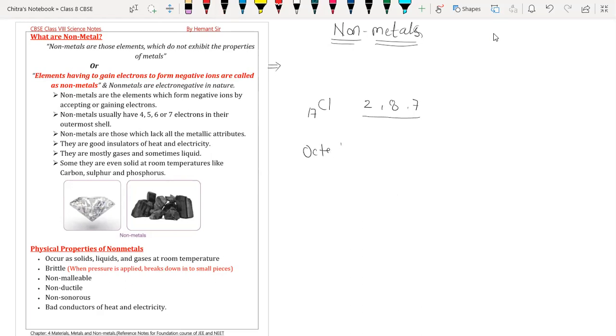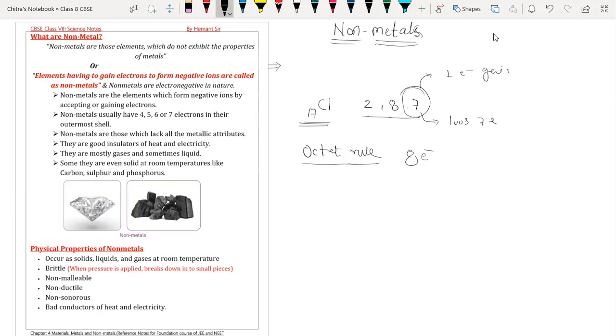The octet rule says that in order to acquire stability, every element must have 8 electrons in its outermost shell. But chlorine has only 7 electrons. That means chlorine has two options now: whether chlorine is going to gain 1 electron, or whether chlorine is going to lose 7 electrons.